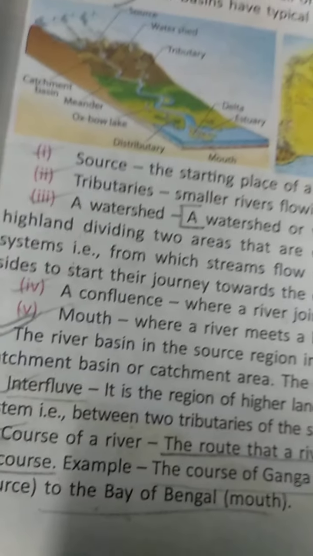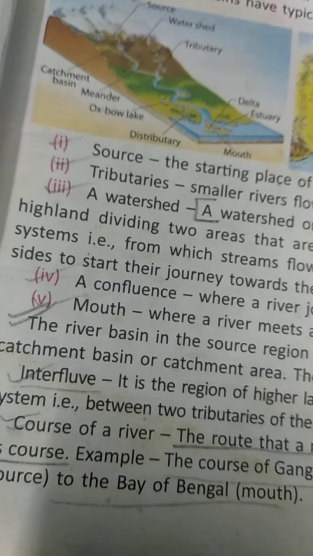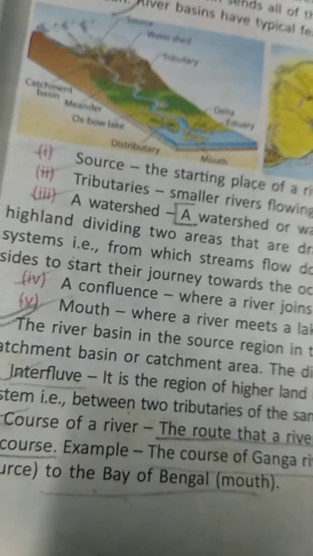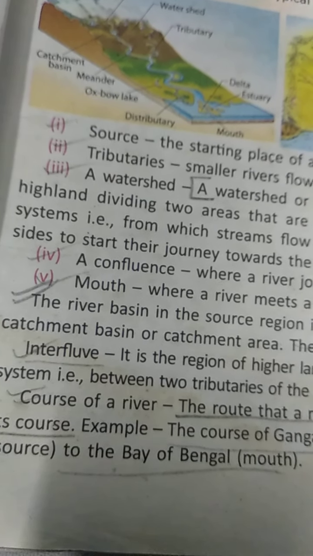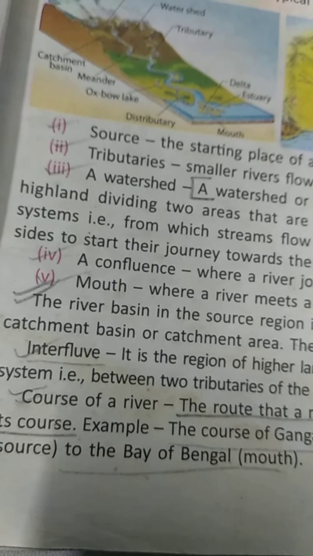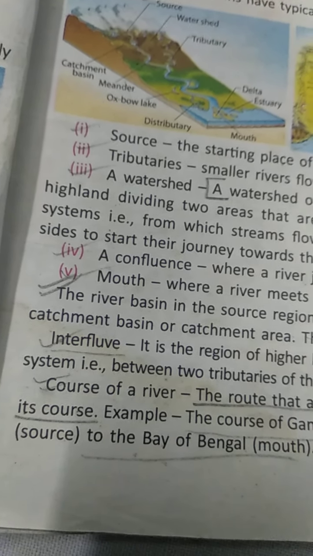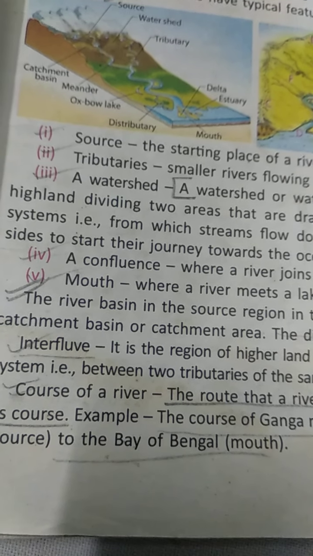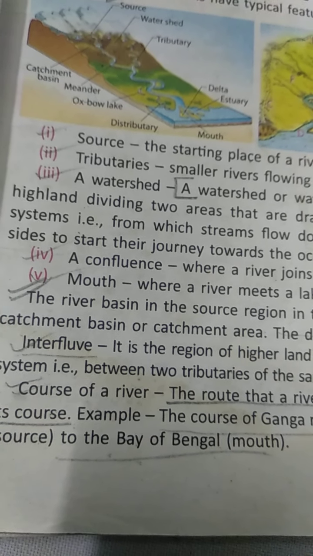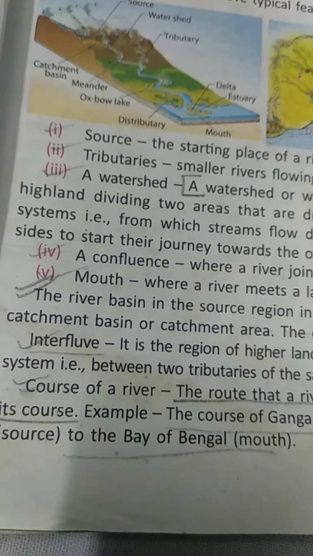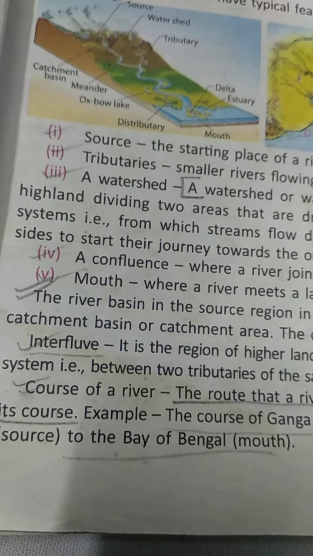Then is confluence. What is confluence? Where a river joins another river, that is known as confluence. Next is mouth. Mouth is the place where the river meets the sea or ocean or lakes. A river basin's source region in the mountains or plateau regions is known as catchment basin or catchment area.